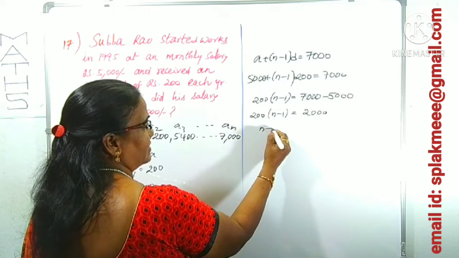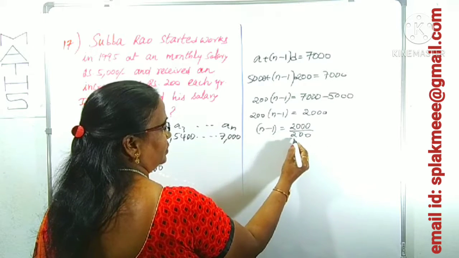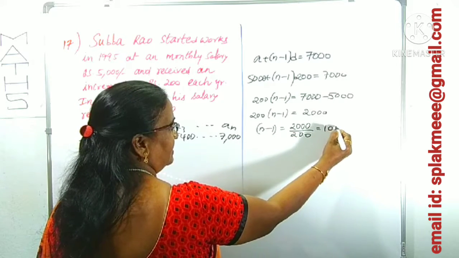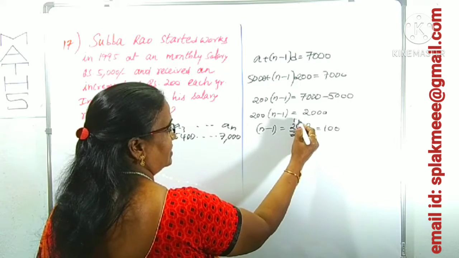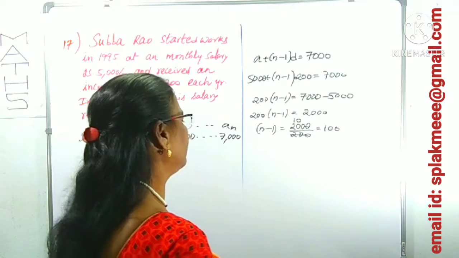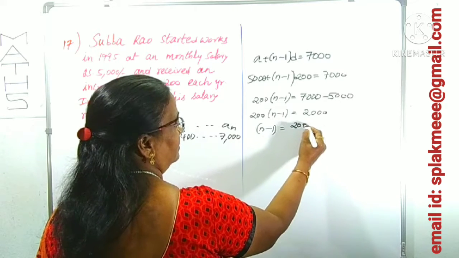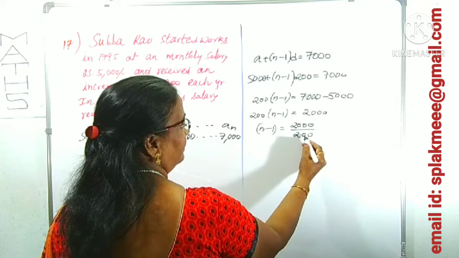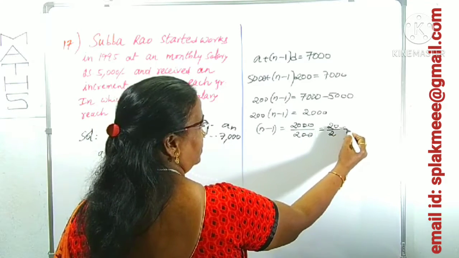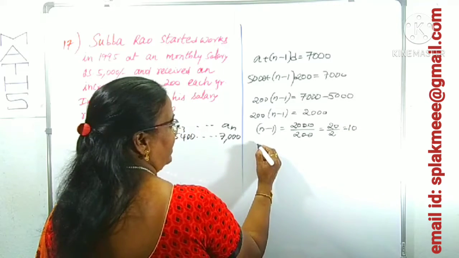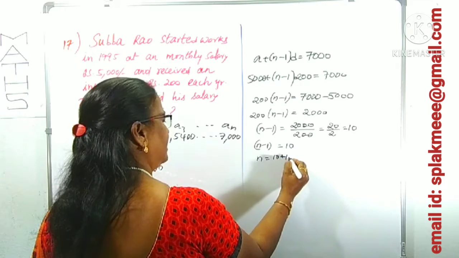Now what is n minus 1? 2,000 by 200. How can you cancel here? First, the zeros you can cancel. What is left over? 20 by 2. 2 tens are 20. Therefore, n minus 1 is 10. What is n? 10 plus 1, 11.